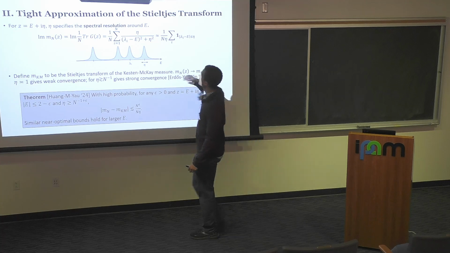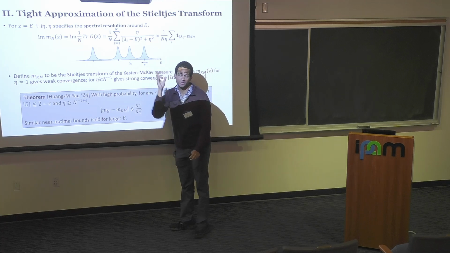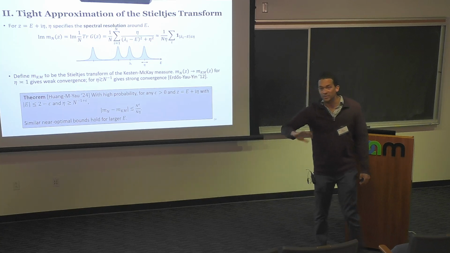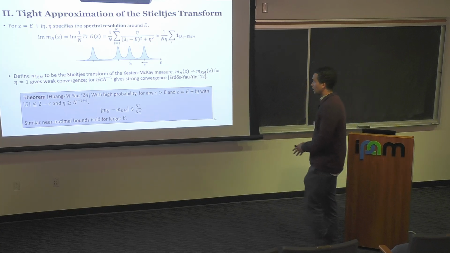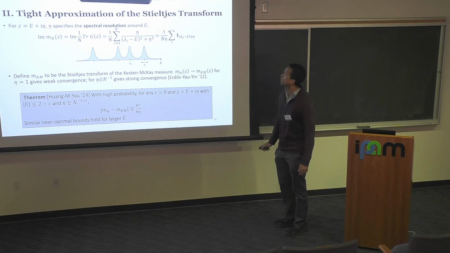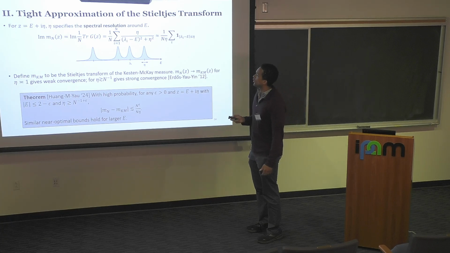So really what it is, is a smooth version of this given here, right? But the point is that this is going to blow up if the distance from E is less than eta, and it will be small if the distance from E is greater than eta. This is a smooth version of this. And so what we would expect is something that looks like this, where if I fix eta and then vary E, then I'll get a blow up of width approximately eta every time I see an actual eigenvalue.